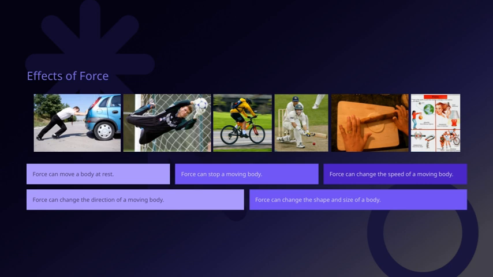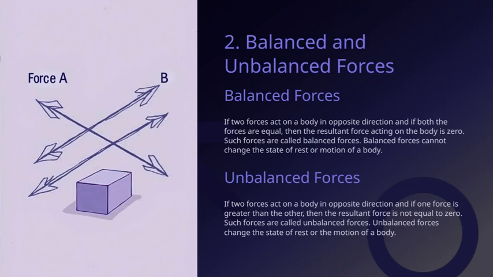They tie back to the overall theme of how forces influence everyday objects around us. Now let's look at what happens when two forces act on a body in opposite directions. If one of these forces is stronger than the other, the overall effect, or the resultant force, is not zero. These forces are what we call unbalanced forces.